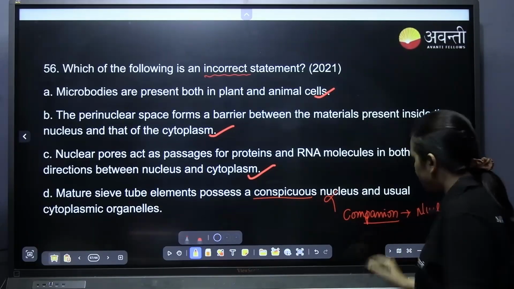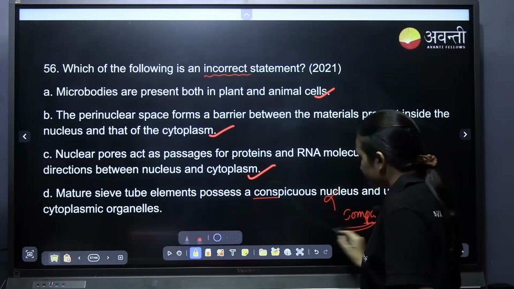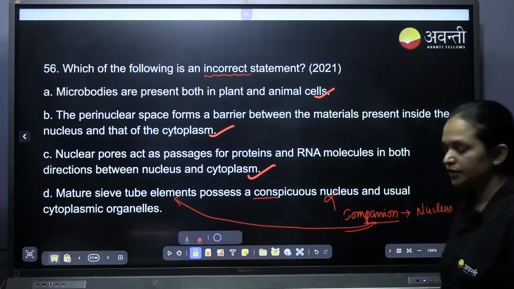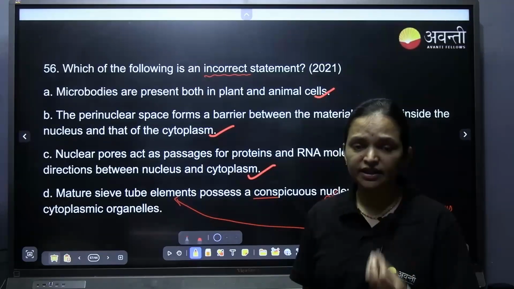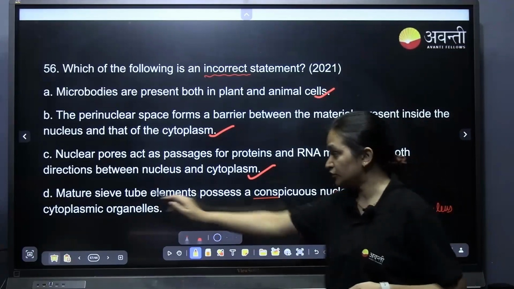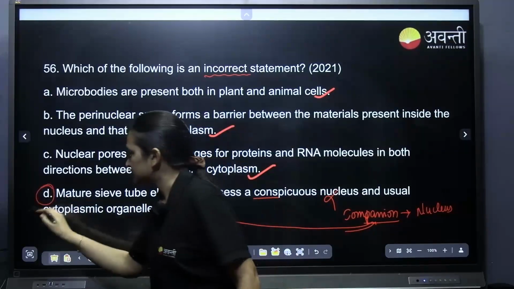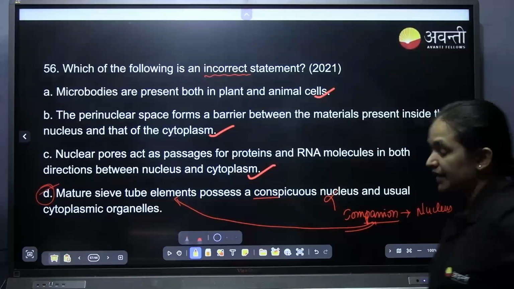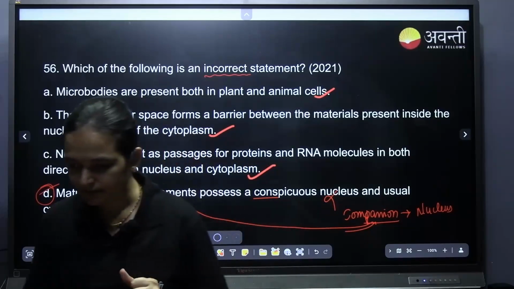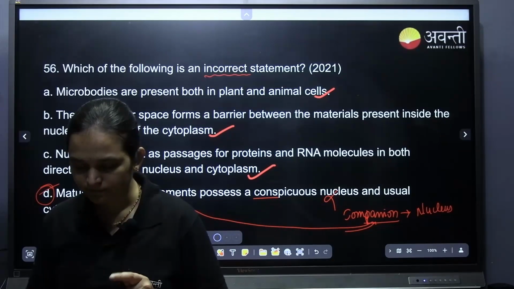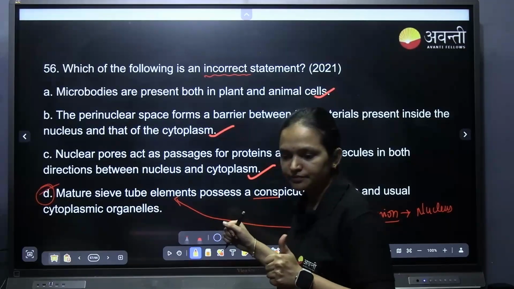These companion cells are the ones which will be helping the sieve elements. They regulate the sieve elements, because the sieve elements themselves don't have any nucleus, especially the mature sieve doesn't have. This is wrong. We need to find the incorrect statement, and D is the incorrect one. Any doubts, students? Okay, no doubt. All good.